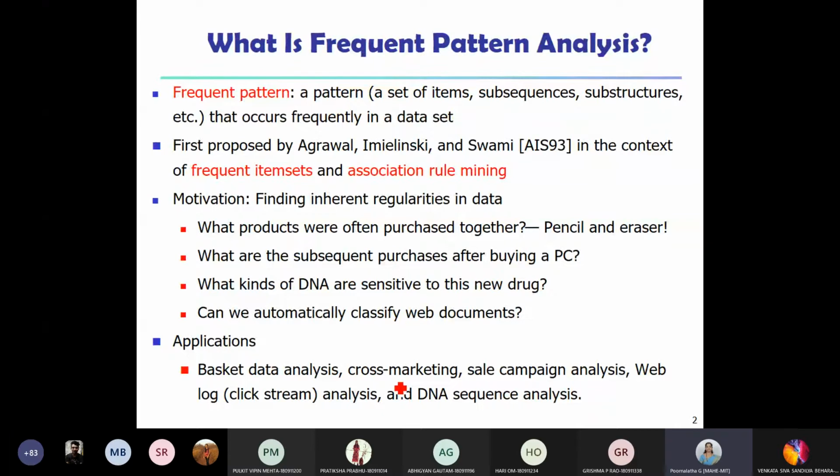Then weblog analysis. Whenever we google or browse any website on the internet and click on any link, we go to a particular page, and that information is maintained by the web server. Like what is the IP address from where we came to the particular web page, what is the URL of that, how long we were there, what is the amount of bytes that has been transferred, etc. These kinds of information are maintained by the web server. It is called the web log. So you can analyze that web log.